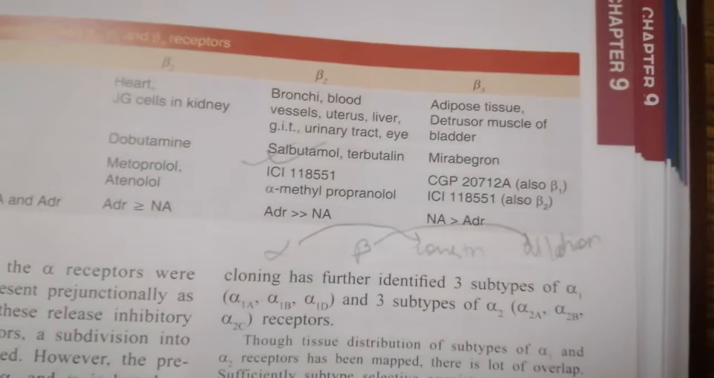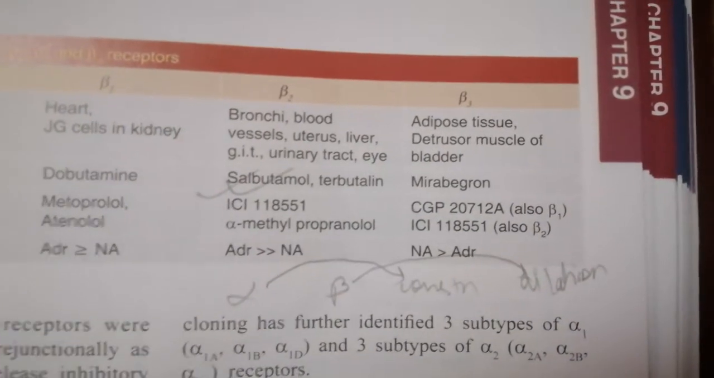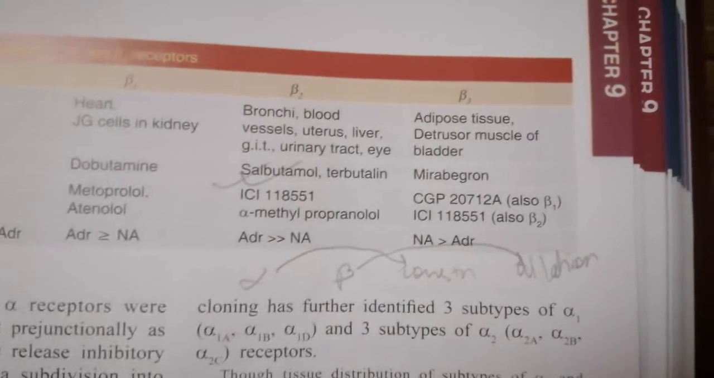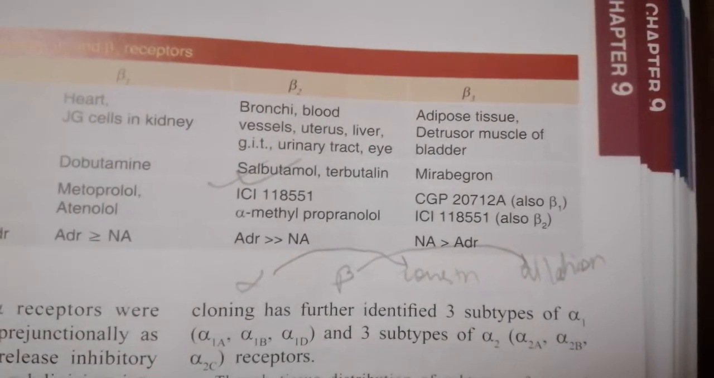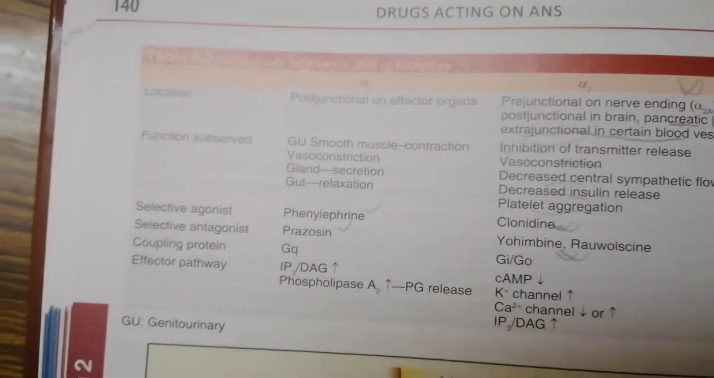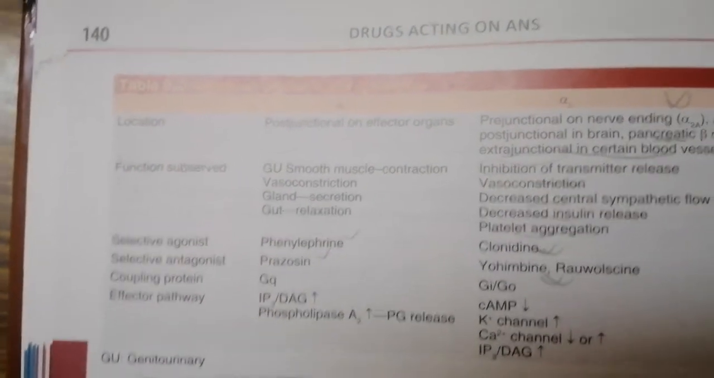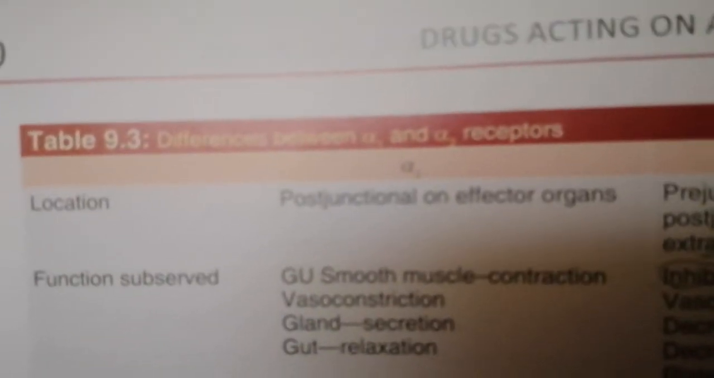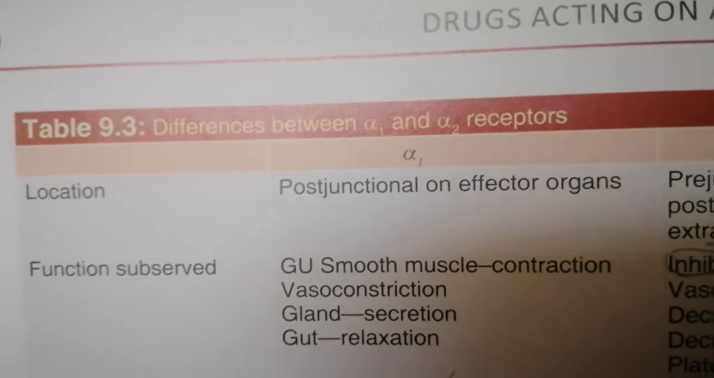Okay, this is also another mnemonic. The alpha always constrict and beta dilate. There are some exceptions, but mostly alpha constrict, beta dilate. Now I'm going to talk about the alpha receptors, where they are found, and their selective agonists and antagonists. Now, this is the alpha 1 receptor.